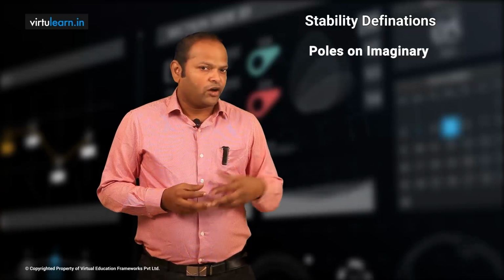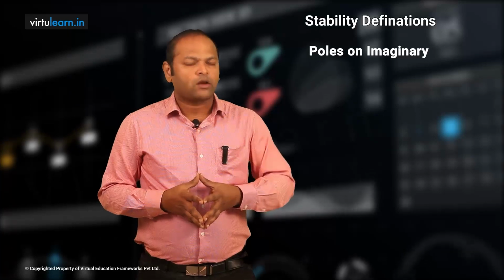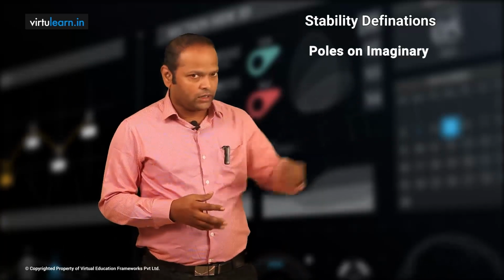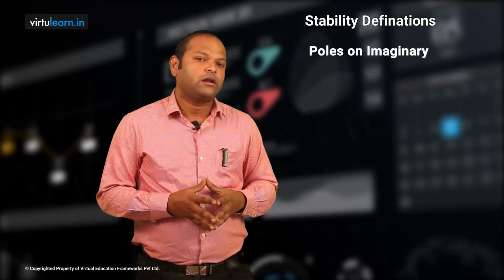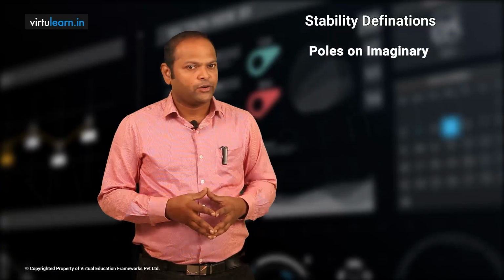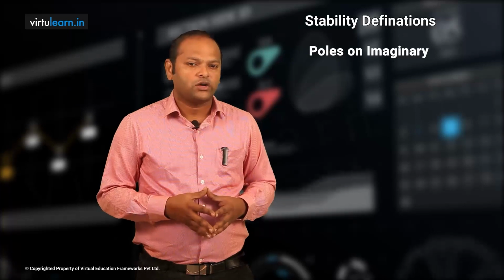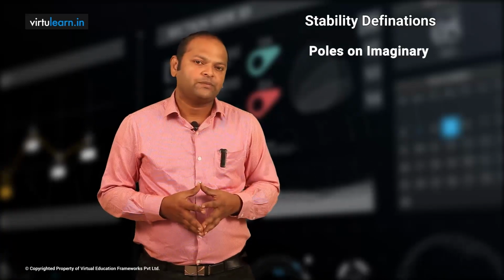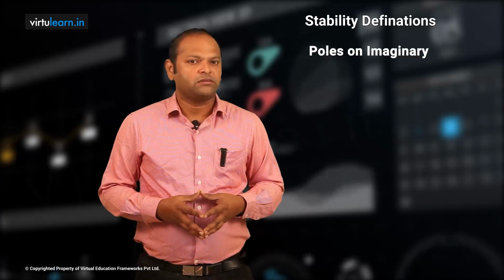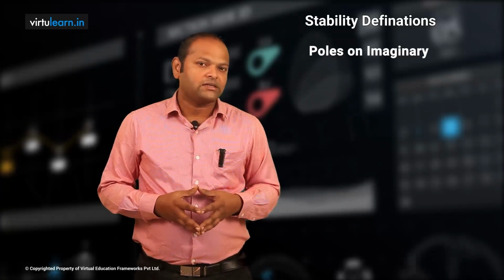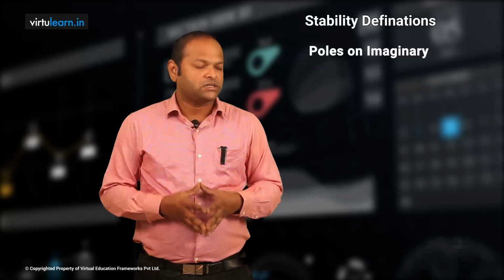One pole at origin is marginally stable, but there are no oscillations. We have a constant value, whereas in this case we have oscillations, but those oscillations are constant. Amplitude is constant, frequency is also constant. It is called a marginally stable system, an oscillatory system. A pole at origin is not an oscillatory system, but a pair of poles lying on the imaginary axis is an oscillatory system.